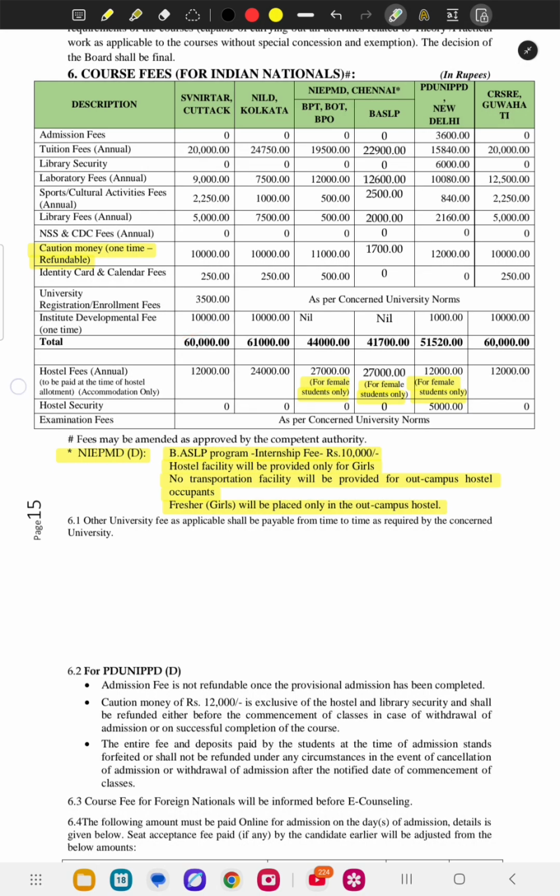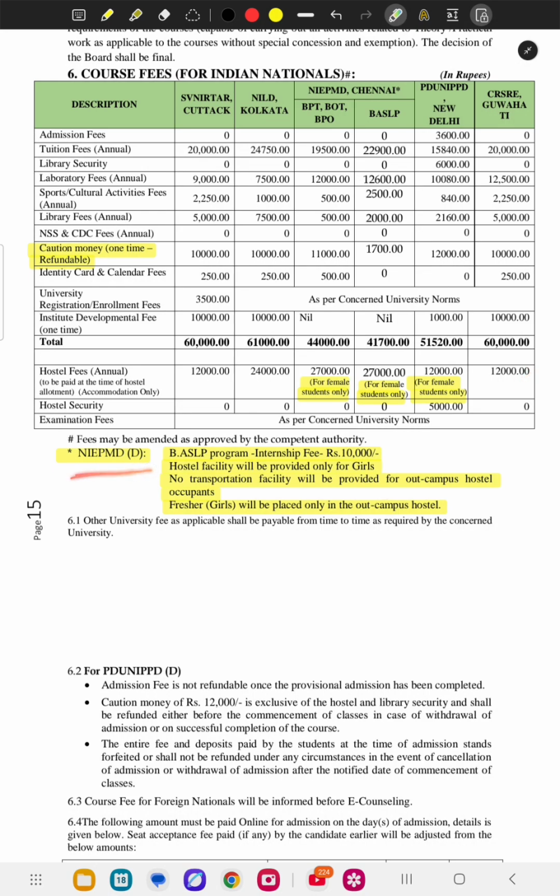And the most important thing is hostel, everyone is worried about hostel, so please check about your hostel. Like in SVNIRTAR Cuttack there is no condition, and NILD also has no condition, but in NIEPMD Chennai there is a condition that only for female students they are giving the accommodation, that is hostels, and that fee is 27,000. And in Delhi also for female students only. In Guwahati, boys and girls both, no problem.